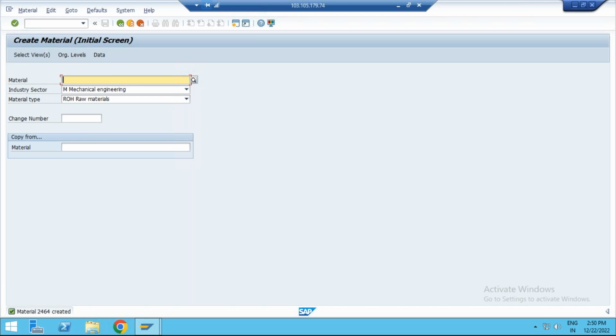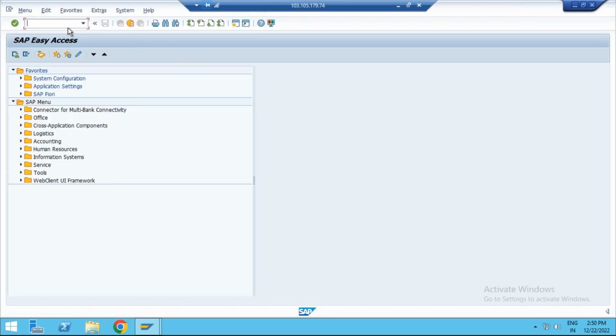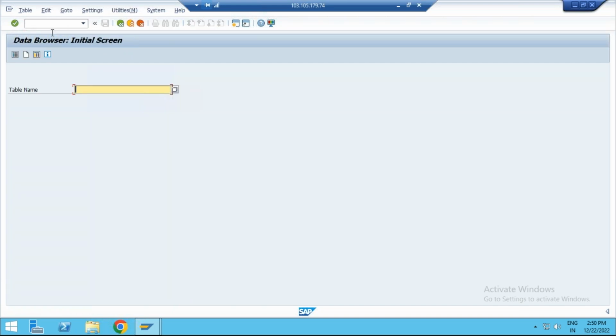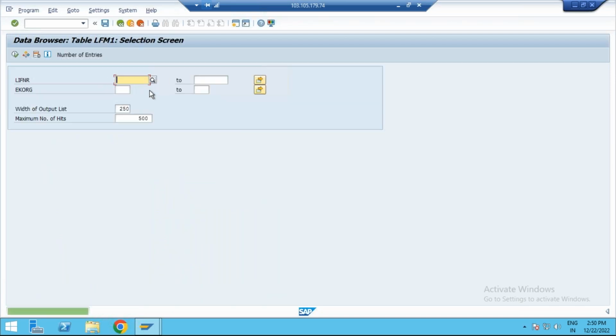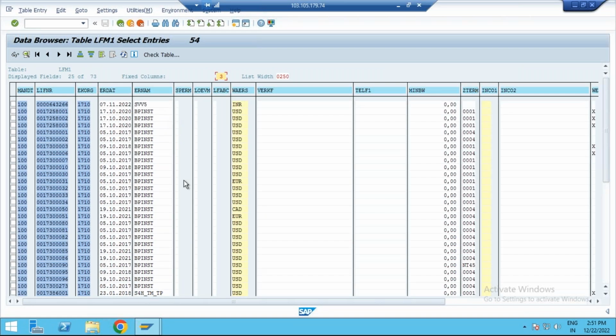So for the time being, I'll take any one vendor. Go to AC16. I'll show you tomorrow how to prepare the vendor master. Go to LFM1 table, your supplier purchasing organization. So what is your purchase organization? 1710, right? What purchase organizations are available? There are so many purchase organizations.